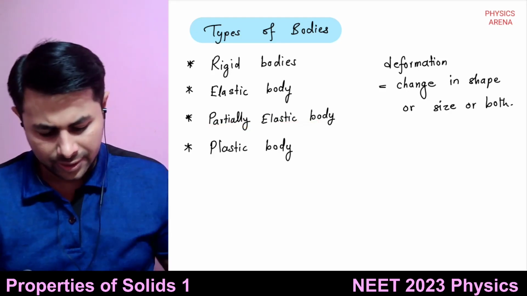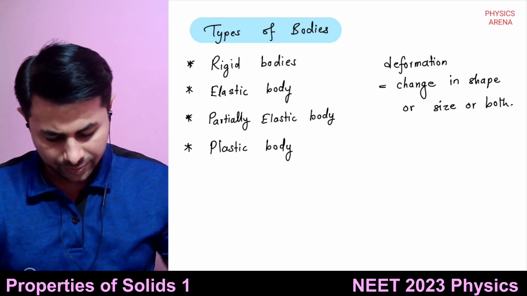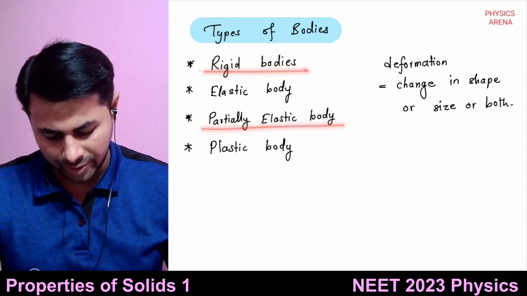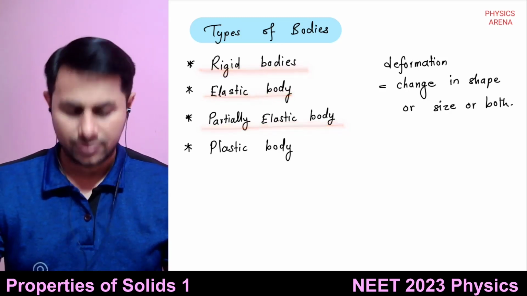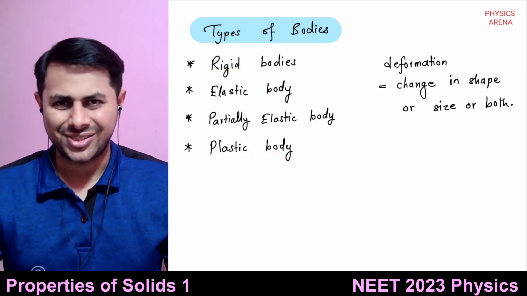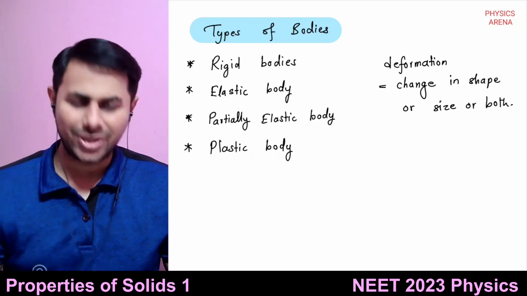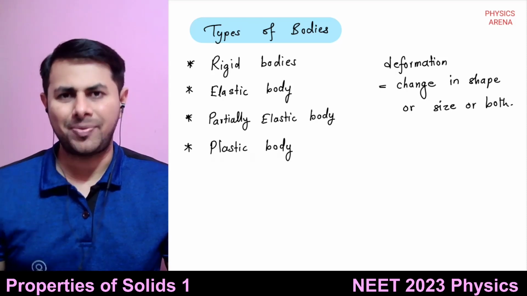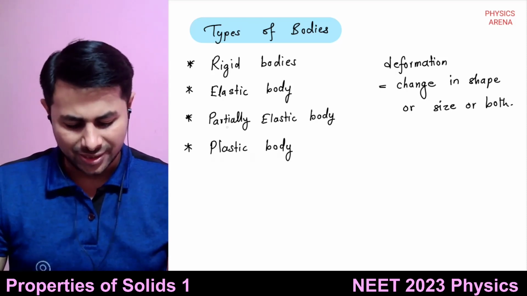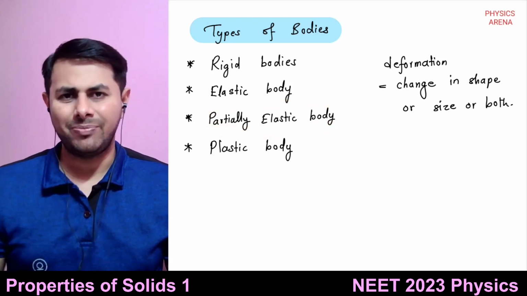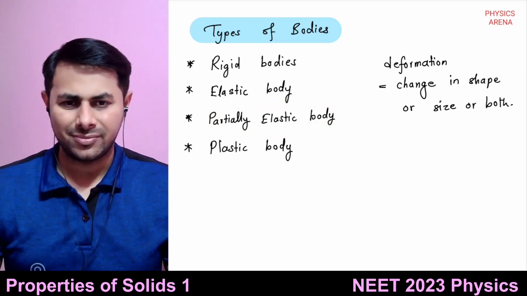So these are types of bodies in general, but perfectly rigid, perfectly elastic and perfectly plastic are idealizations. No body in the world is perfectly rigid or perfectly elastic or perfectly plastic. All bodies fall under only this category, that is, they are only partially elastic bodies.